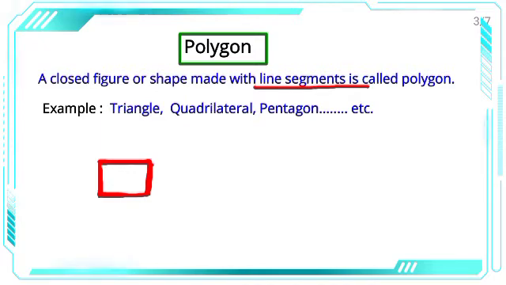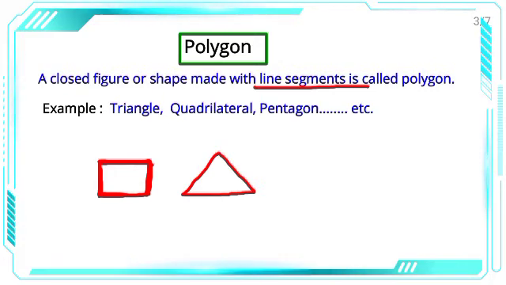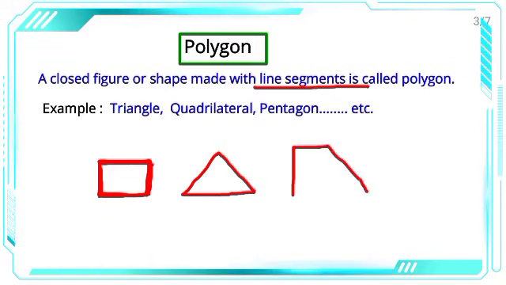So this is a polygon. Similarly, this is made up of line segments and this is a closed shape. So this is a polygon. Similarly, this is made up of line segments and this is a closed shape. So this is a polygon. So all those shapes which are made up of line segments and are closed, we call them polygons, right?